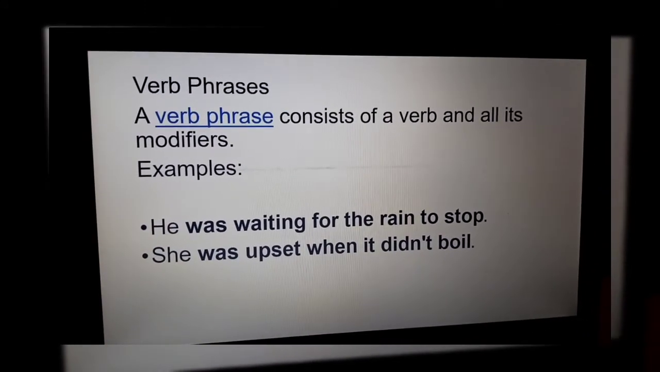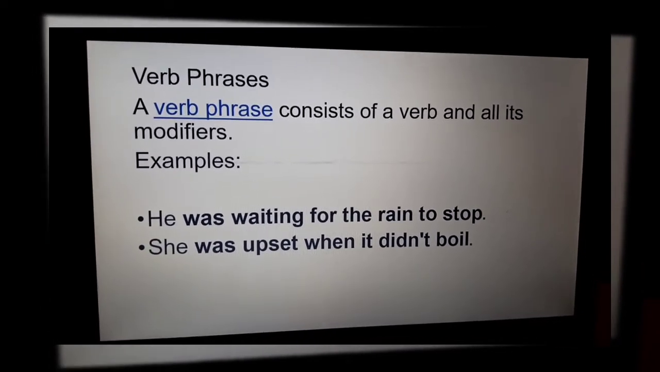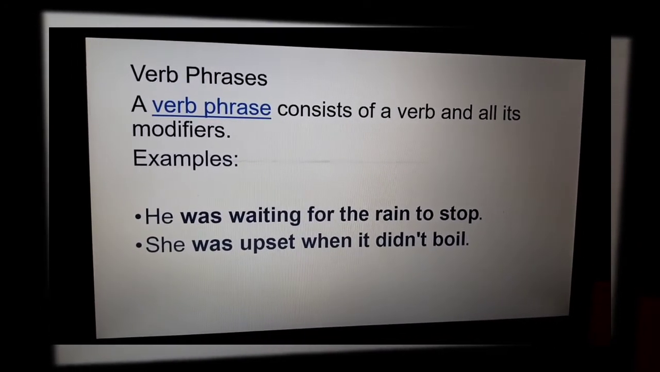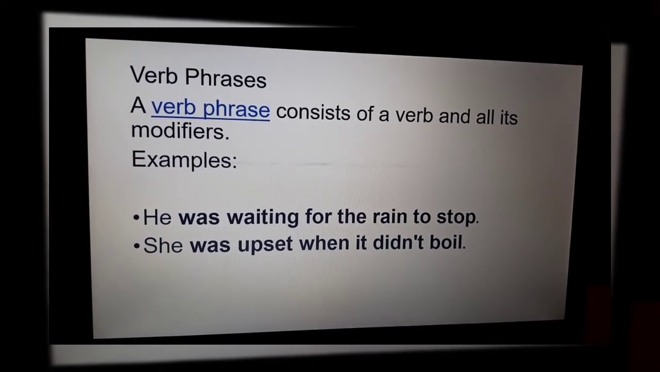Verb phrases. A verb phrase consists of a verb and all its modifiers, and examples are: he was waiting for the rain to stop. She was upset when it did not boil.